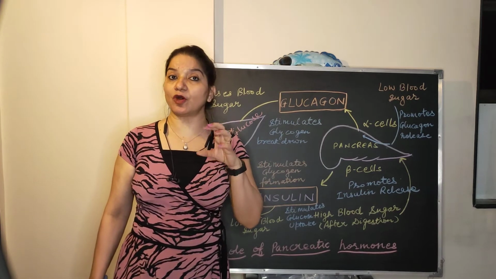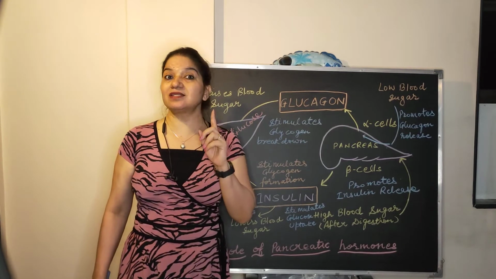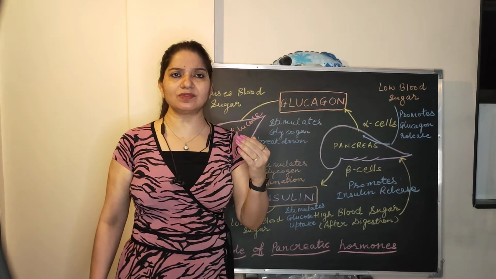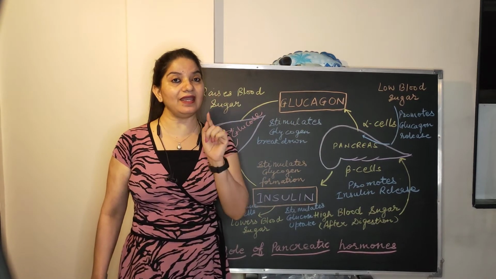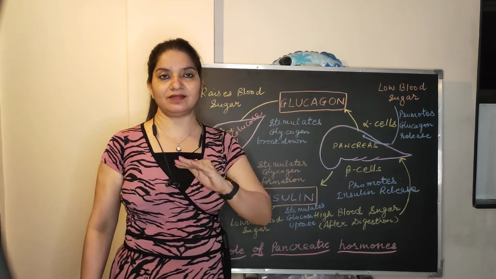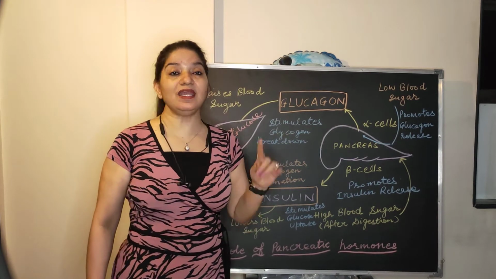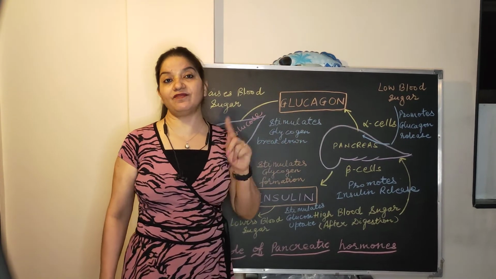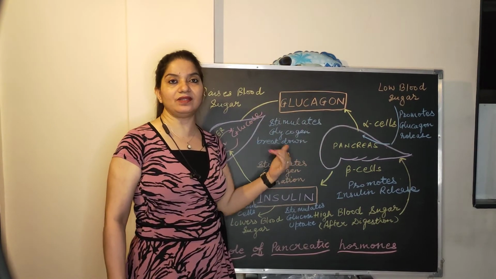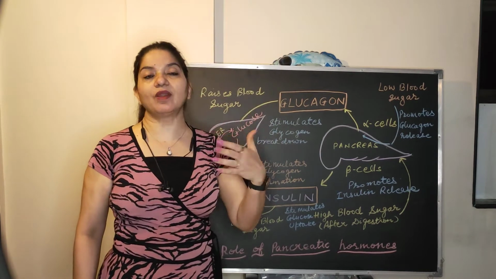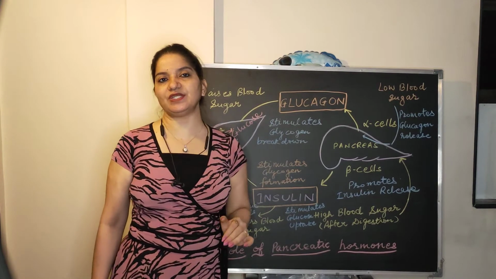Name a group of hormone-secreting cells, special cells which are there, very important for 1 mark. It's islets of Langerhans. Just to memorize the spelling, it is ISLETS and Langerhans. Then name the cells which secrete insulin: beta cells. Name the cells which secrete glucagon: alpha cells. How beta cells work, how alpha cells work, and how glucagon and insulin maintain our blood sugar level. These are the questions they ask, and they ask about diabetes mellitus.